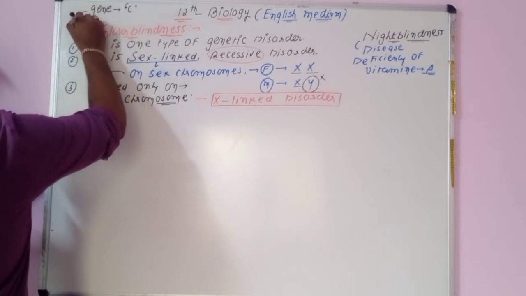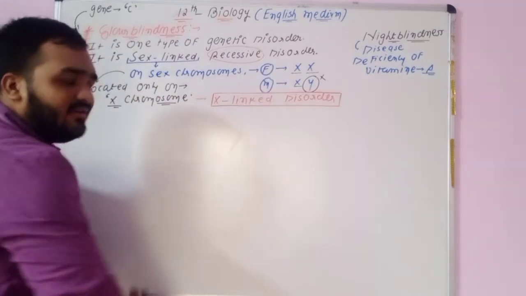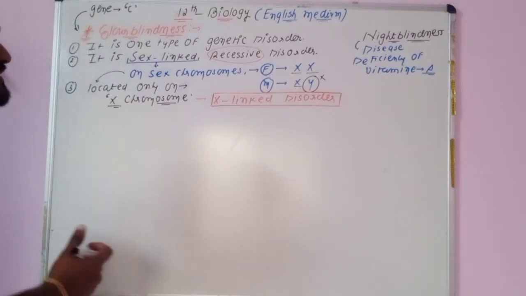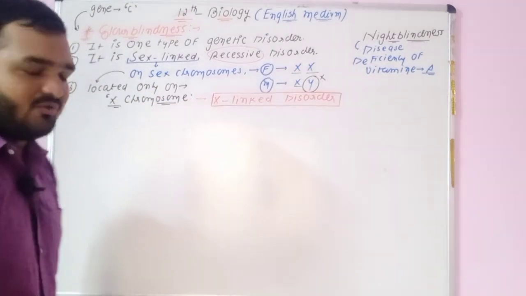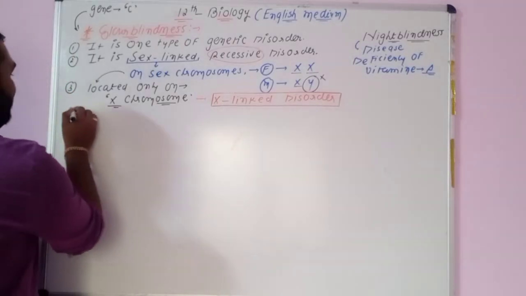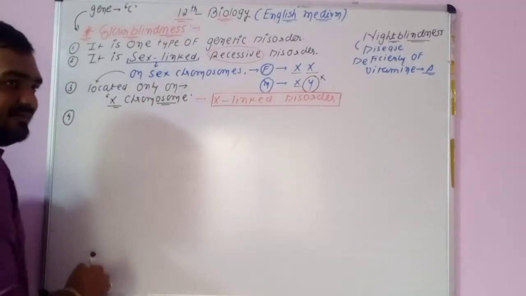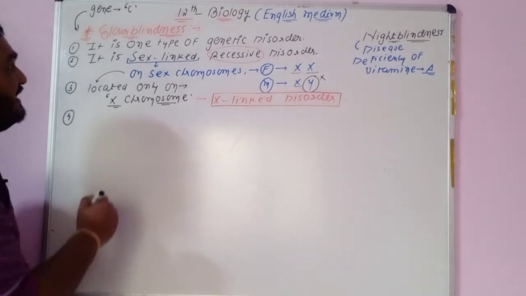It means this small c will sit only on the X chromosome. This small c will not sit on the Y chromosome. Now see point number 4, which is very important. What will happen in this condition?